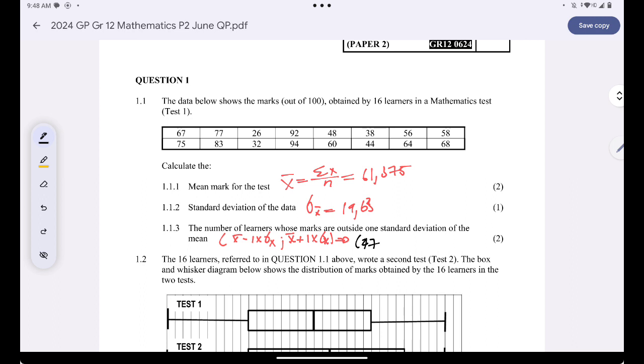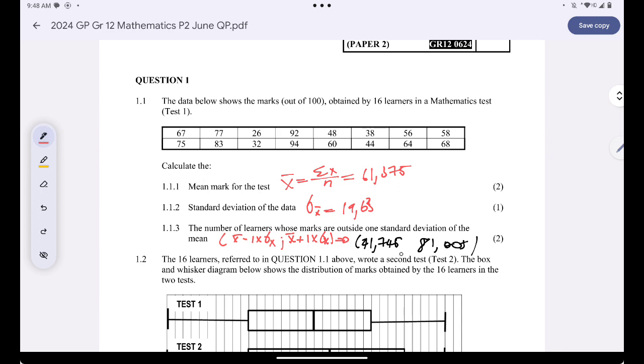I pressed 67 there by mistake. So we get 41.745, right? And then whenever I add the 2, I'll get 81.005.